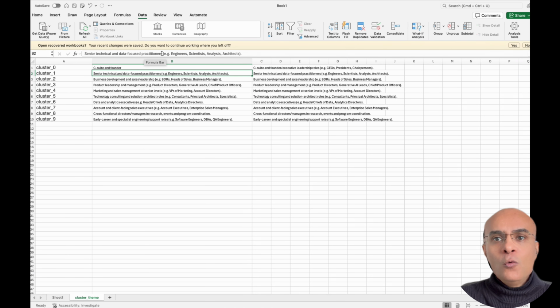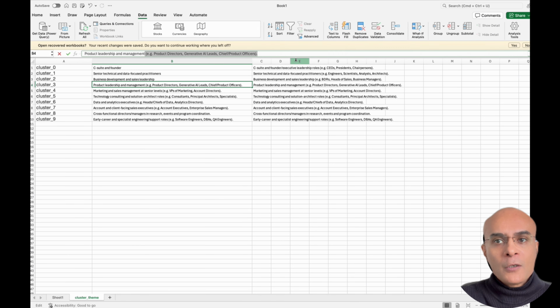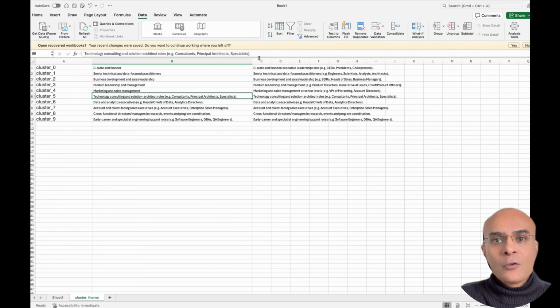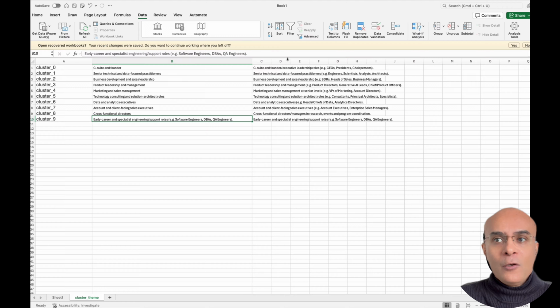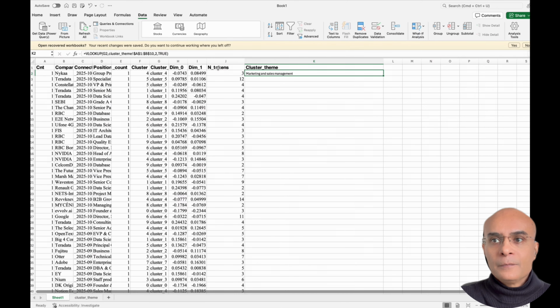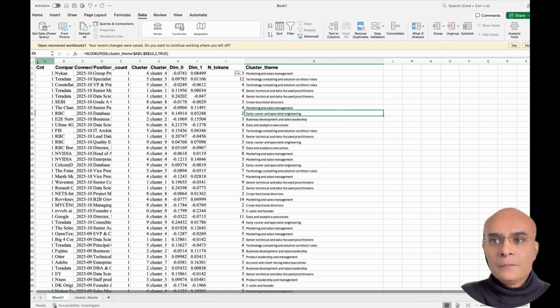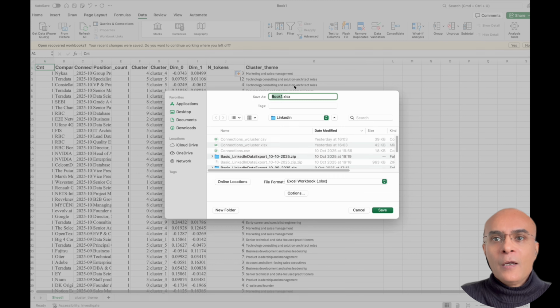In fact, what I'll do is I'll also create a shorter version of the cluster interpretation so that we have a nice looking shorter description rather than a very long description. And voila, we see that we have this cluster theme, and we can save this into a CSV file.